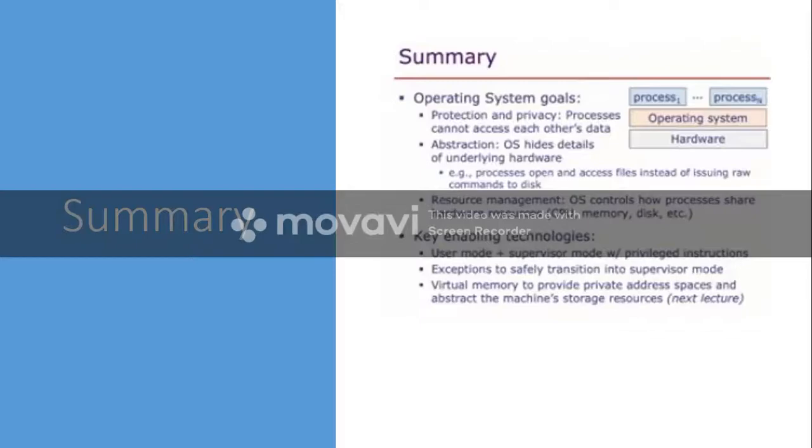Then we discussed the two modes in which the process normally runs. It runs in the user mode, and also in the supervisor mode. All kernel programs run in the supervisor mode and all user programs run in the user mode. Then we discussed interrupts and exceptions. What is an interrupt, what is an exception?